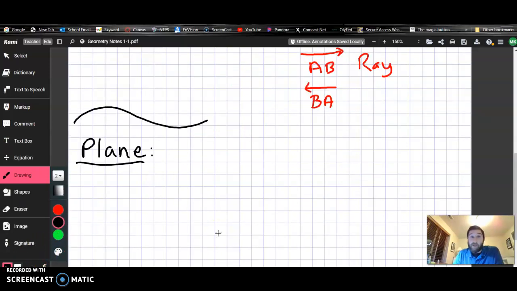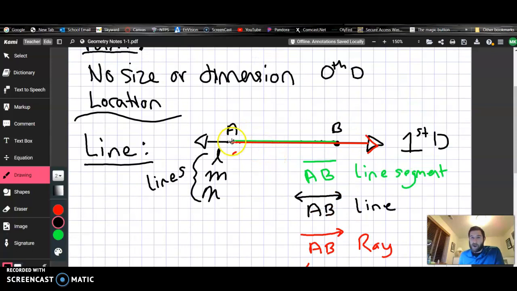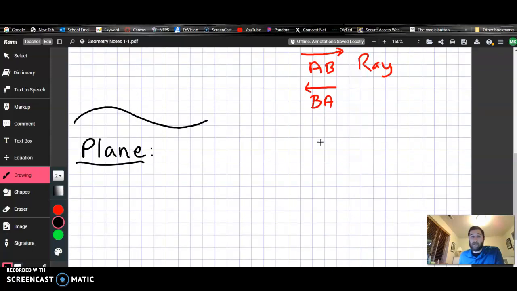All right, you guys, let's talk about a plane. Not the kind of plane in the air, but the kind of plane that exists in mathematics, although they are spelled the same. So a plane is described as being in the second dimension. And so like a bunch of points being lined up over and over again to make a line, pun intended, you can have an infinite number of points to help create that line.